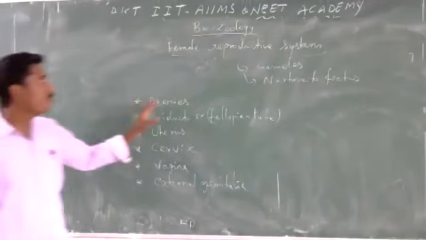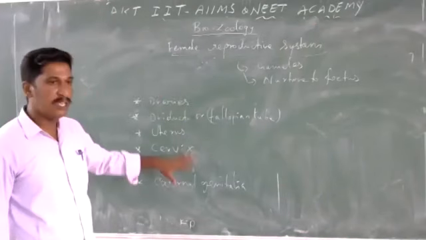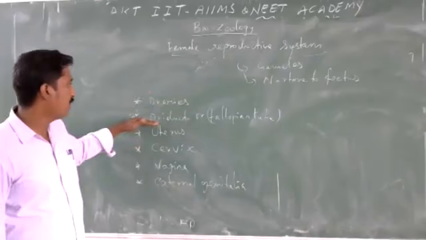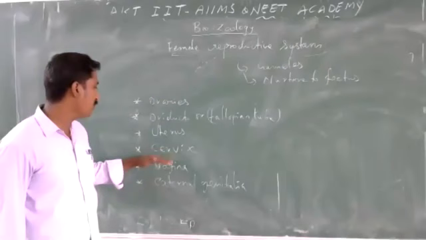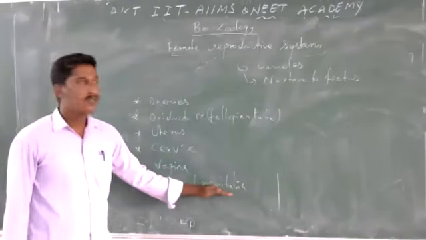So these are all the organs included in the female reproductive system. Now we are going to see all these organs one by one. First ovaries, second oviduct or fallopian tube, third uterus, fourth cervix, fifth vagina, and finally external genitalia.